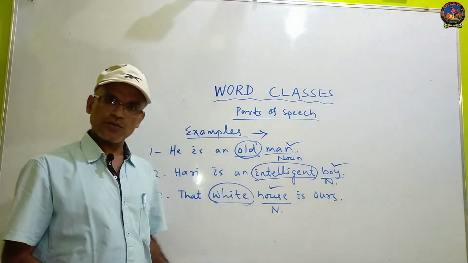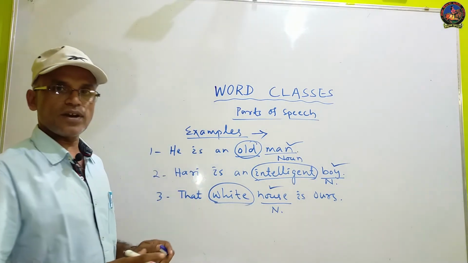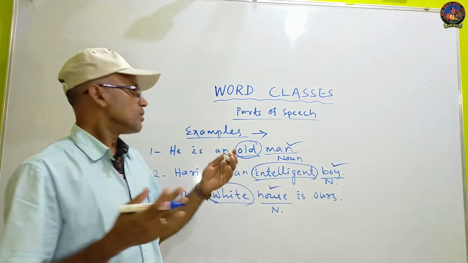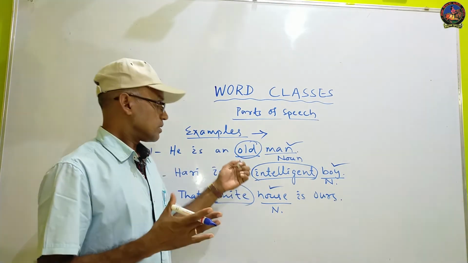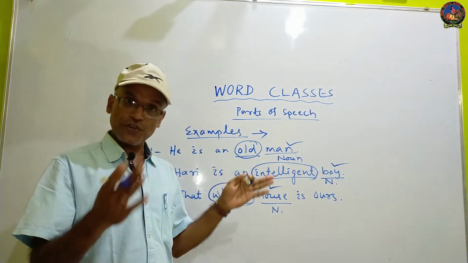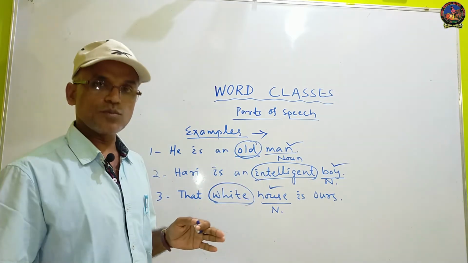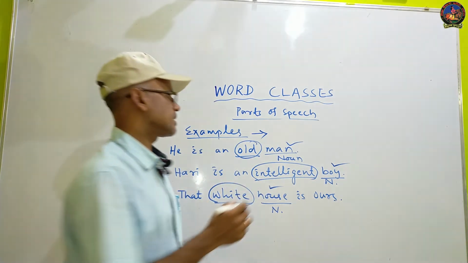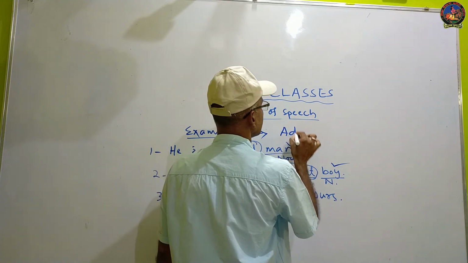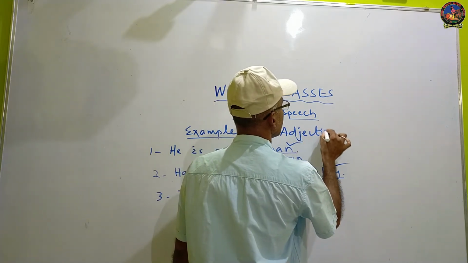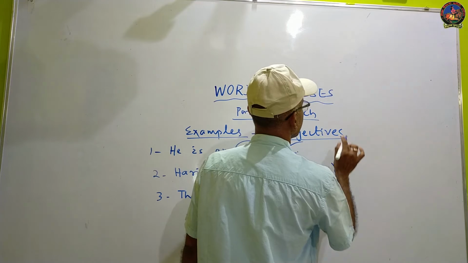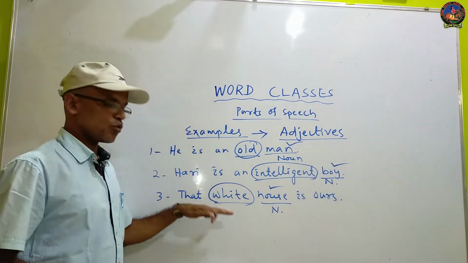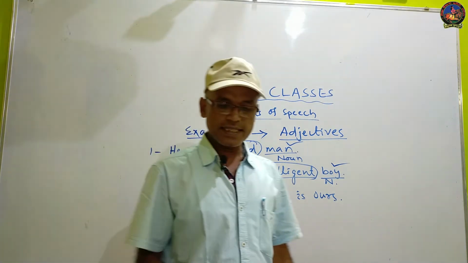So words that qualify or modify or tell something more about nouns are known as adjectives. Example: old, intelligent, white, good, bad, words of this type.